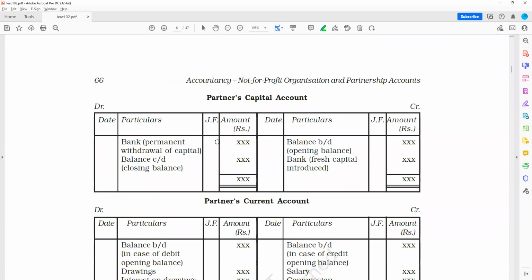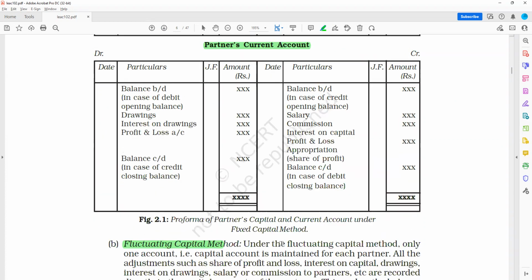Right now, see, this is partners capital account and this is partners current account. So partners capital account maintains the opening balance, then bank fresh capital introduced or permanent withdrawal of capital, and then the balance. What does the partners current account contain? The partners current account contains balance brought down in case of credit, salary, commission, interest on capital, profit and loss appropriation, that is the share of profit.